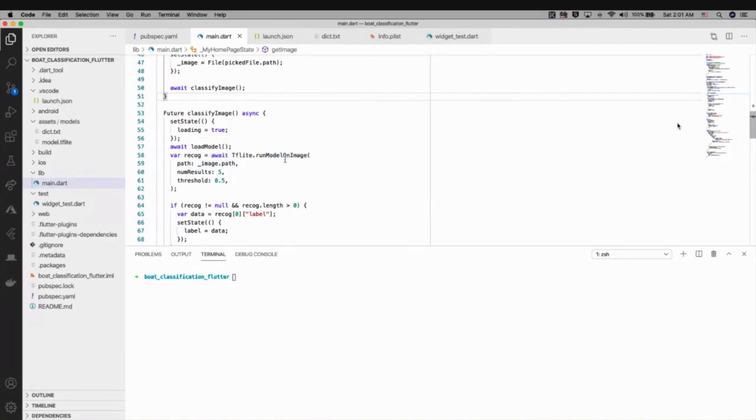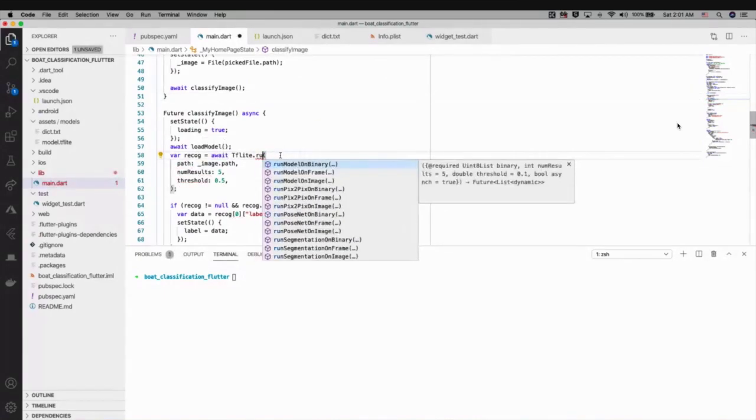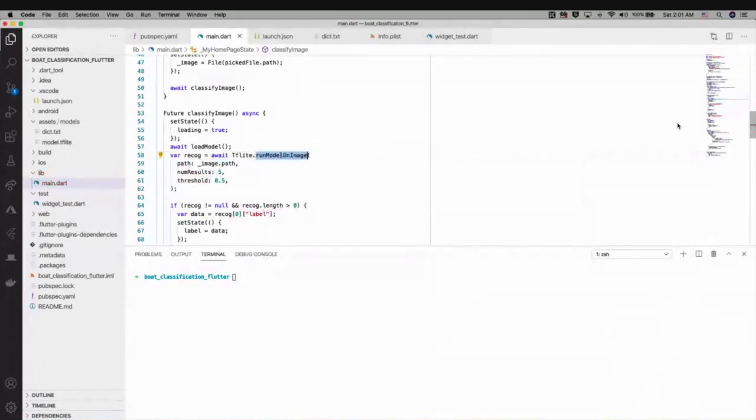It also has other functions like run model on binary or run model on frame. If you want a real-time camera preview, you can use run model on frame to get the frame every second. Right now I'm using run model on image here.